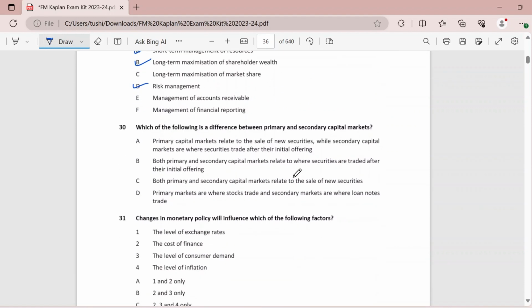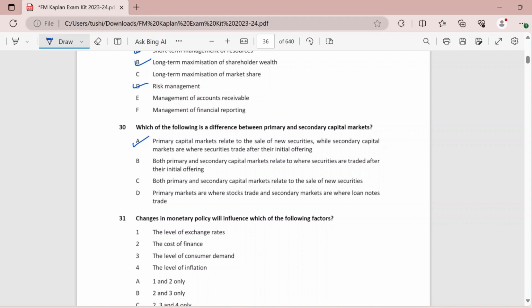Then, which of the following is the difference between primary and secondary capital markets? So, primary capital markets relate to the sale of new securities, and secondary relates to securities when they are traded after the initial offering. This is very true. That's why we have A as our answer.